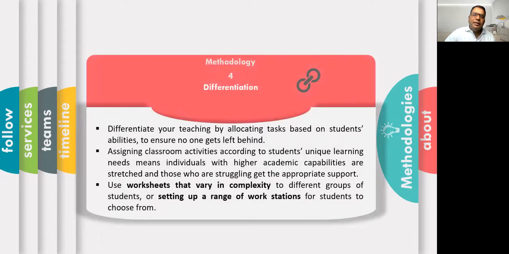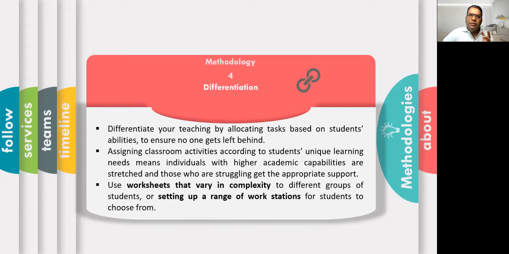Next method is differentiation. In the online class as well as offline class, there are different types of learners. So differentiate your teaching by allocating tasks based on student abilities to ensure no one gets left behind. Suppose you are a math teacher and you are teaching online.